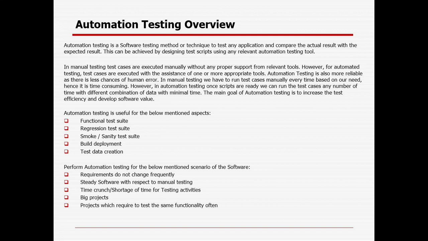Before automation, there are a few things you need to do. You cannot start automation immediately. The first thing is to do a POC, or proof of concept, where you just do a kind of demo. You identify which tool can be used based on your application type, what cost the customer can pay if it is a licensed tool, or whether the customer is looking for a free tool.